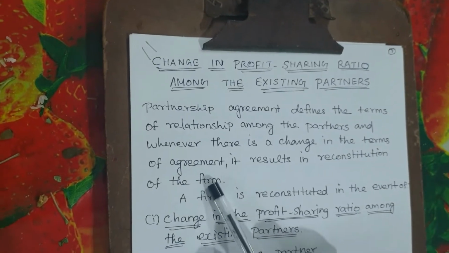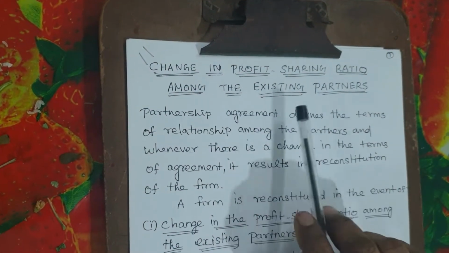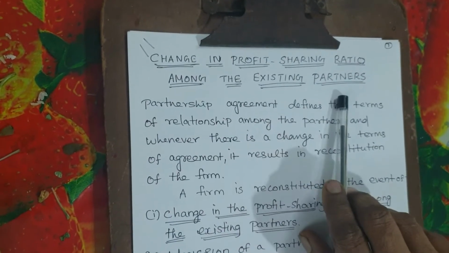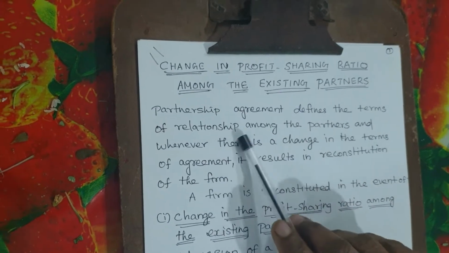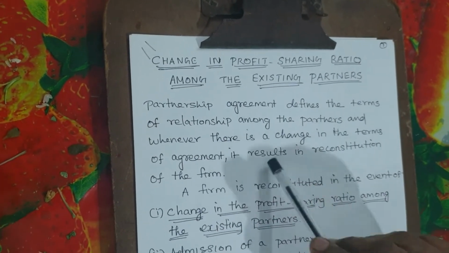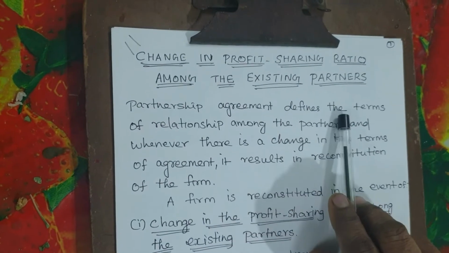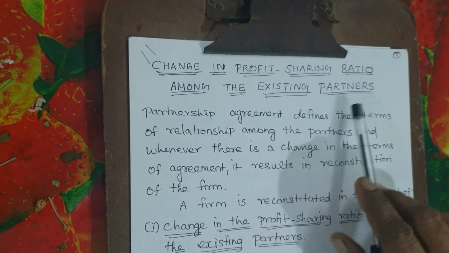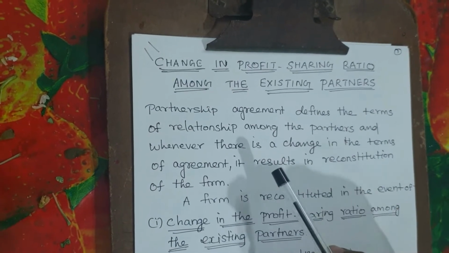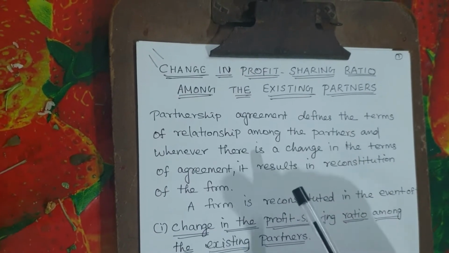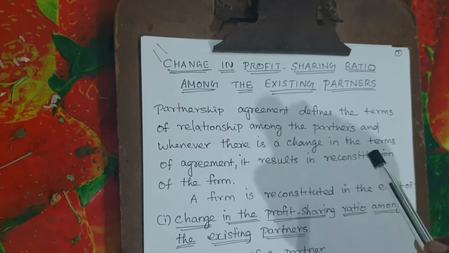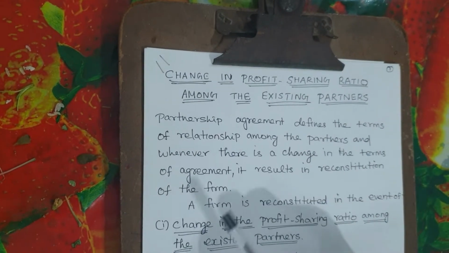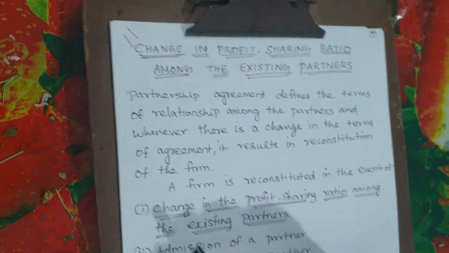Today we are going to see change in profit sharing ratio among the existing partners. What is the meaning of this? The old partners will have a profit sharing ratio at the time of starting the partnership firm. But after some time they may feel that the profit sharing ratio can be changed. So if they change like that, one partner will gain and one partner may lose. To compensate that, we are going to see in this chapter.